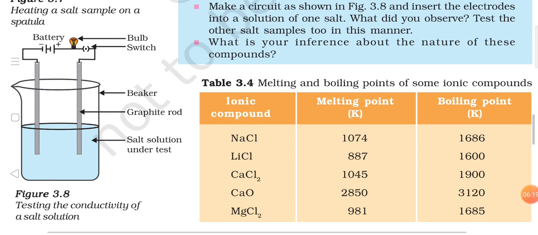The reason is that when ionic compounds are dissolved in water, they break down into their constituent ions. So this we also discussed when we were discussing the brine solution. If you know, that is part of the manufacturing of caustic soda, NaOH, sodium hydroxide, and there we also took brine. So what is brine? Brine is an aqueous solution of NaCl.